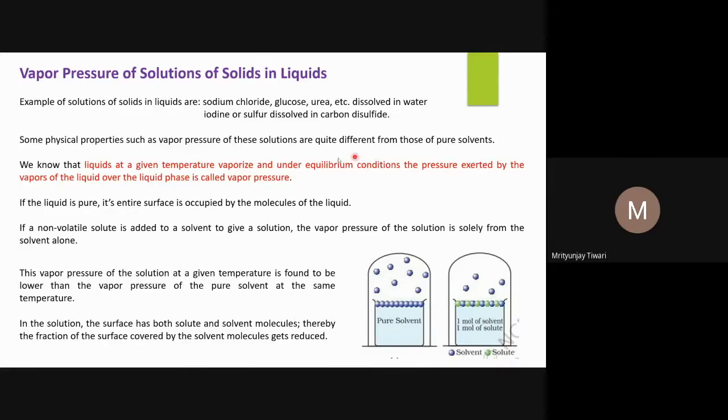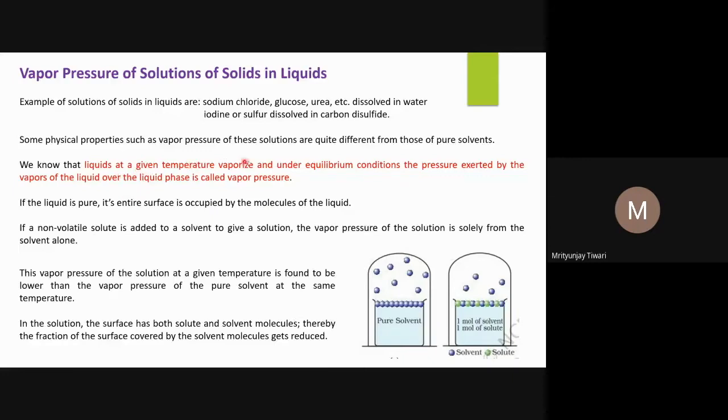So some physical properties, such as vapor pressure of these solutions, are quite different from those of pure solvents. If you add non-volatile solutes or solids to a volatile liquid and look at the vapor pressure and some other properties, which we will see later on, those properties are quite different from the properties of the pure solvent. If you measure the vapor pressure of a pure solvent and then add a solid solute and measure again, you will see a change. The vapor pressure of the solution is lesser than the vapor pressure of the pure solvent.